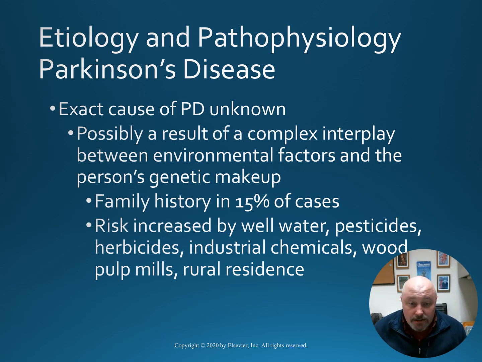The exact cause of Parkinson's disease is unknown. It's possibly a result of a complex interplay between environmental factors and the person's genetic makeup. Family history accounts for 15% of cases, and the risks are increased by well water, pesticides, herbicides, industrial chemicals, wood pulp mills, and rural residence.